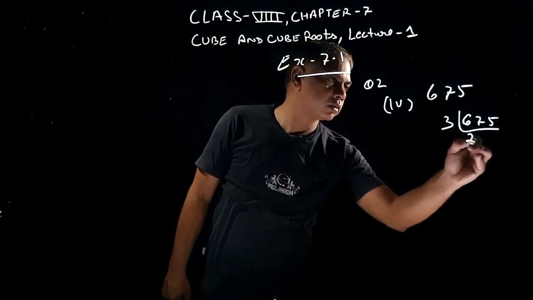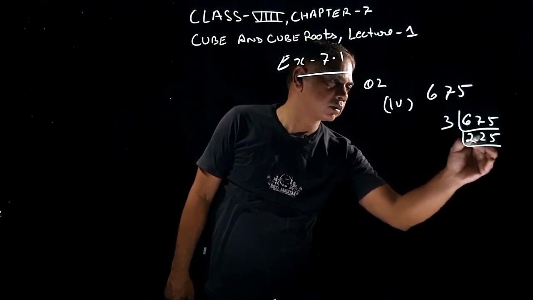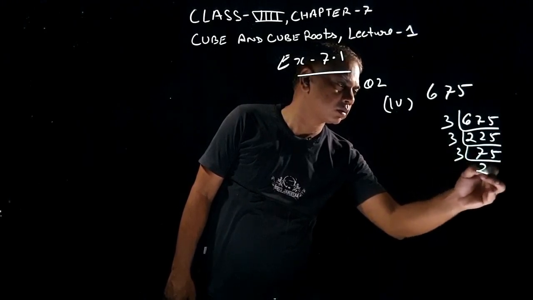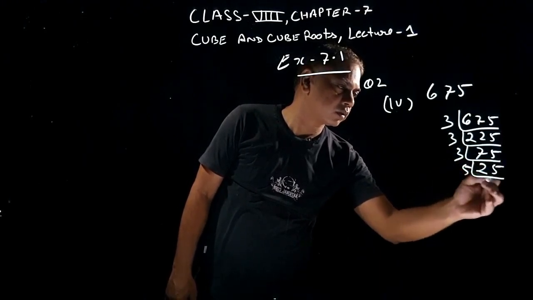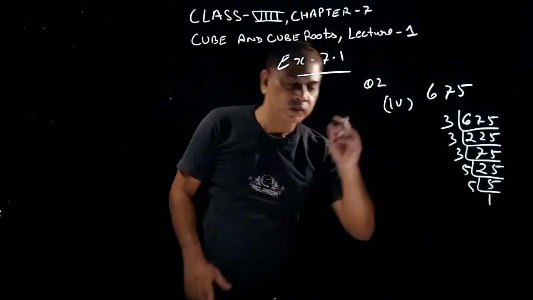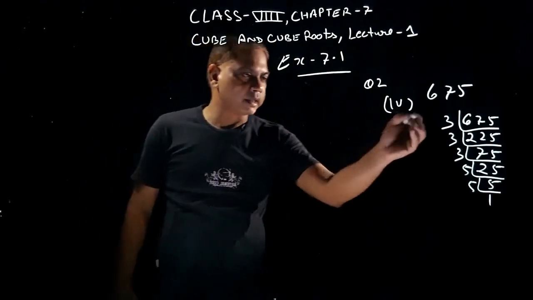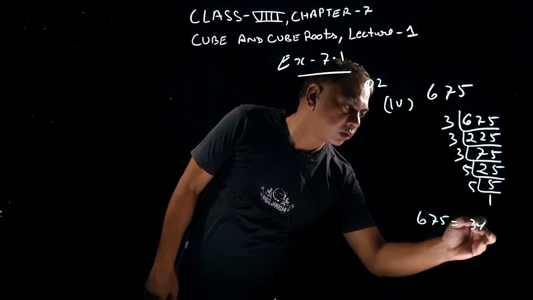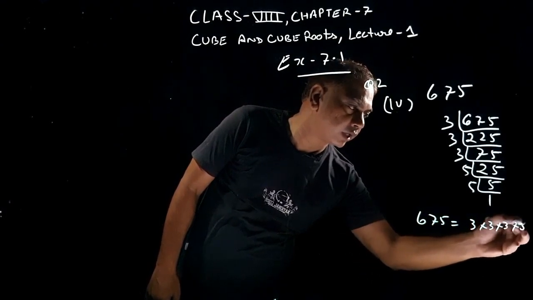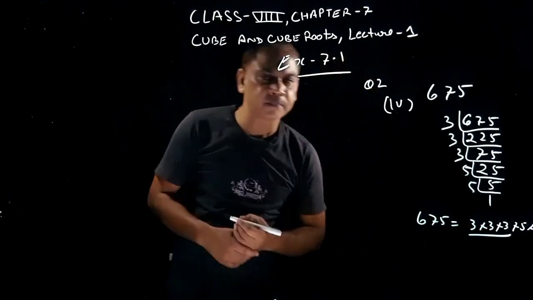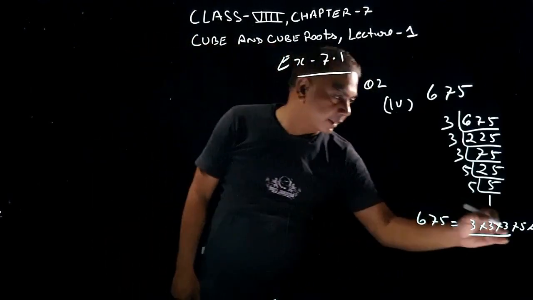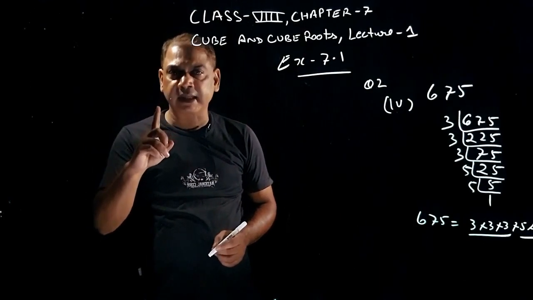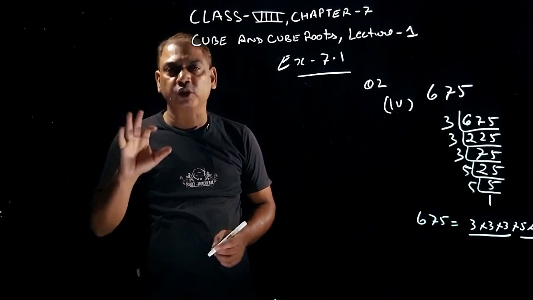3. Now my factorization is completed. Write these factors. 675 can be written as 3 into 3 into 3 into 5 into 5. Grouping किया. Now it is very easy student. Second group में मेरा क्या कम है? 1 5 is missing there ना. एक 5 कम है. ग्रुप बनने के लिए मेरे को 3 चाहिए.